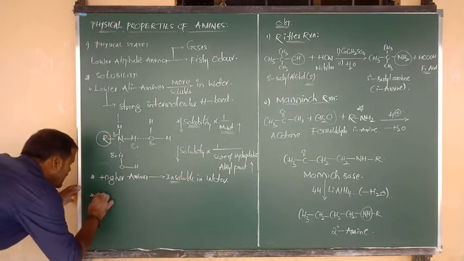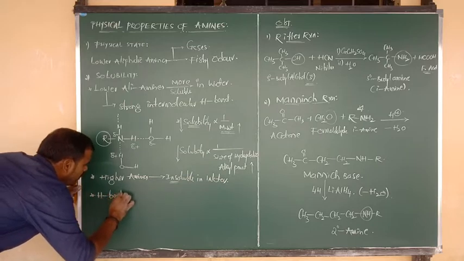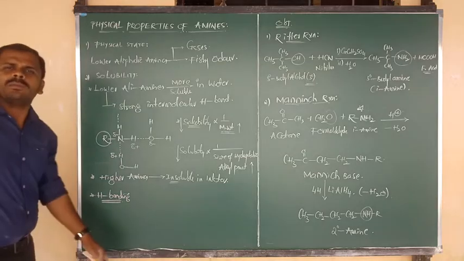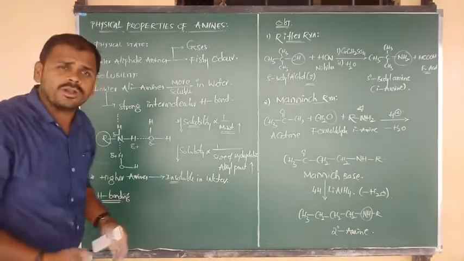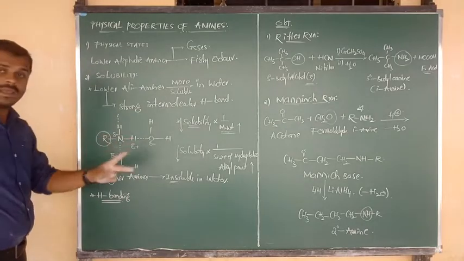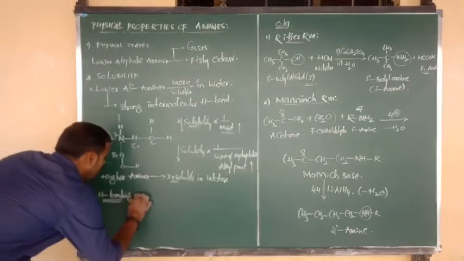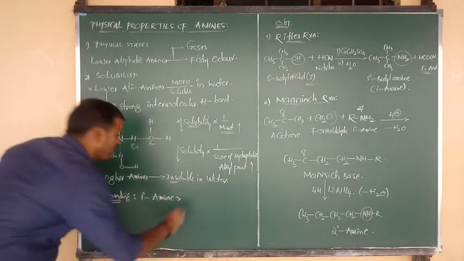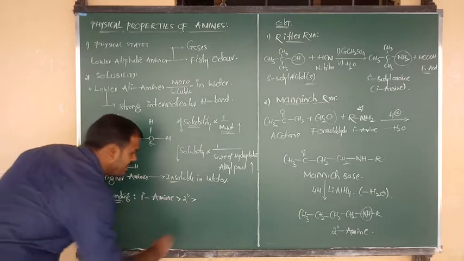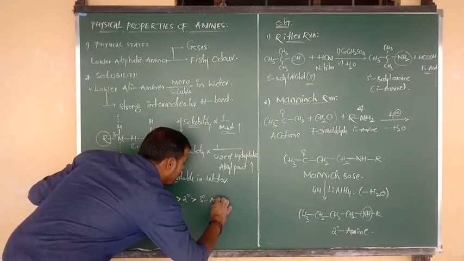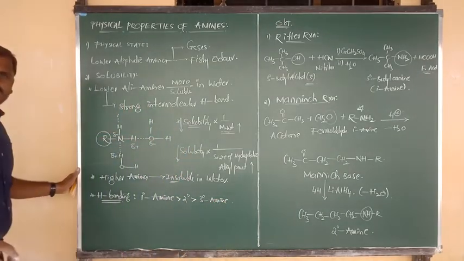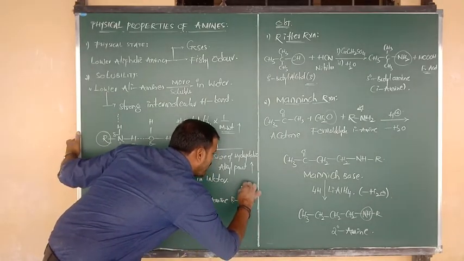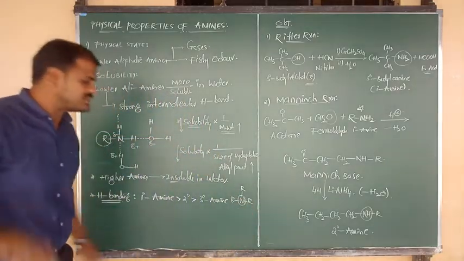Next point is, sir, what is the order of hydrogen bonding? I have already told you which amine forms strong hydrogen bonding: primary amines, due to the availability of 2 hydrogen atoms. So primary amines form strong intermolecular hydrogen bonding. After that we can consider secondary amine, and after that tertiary amine. What is the formula of tertiary amine? R bonded to N bonded to R, again N bonded to R. Is there any hydrogen on the central nitrogen?